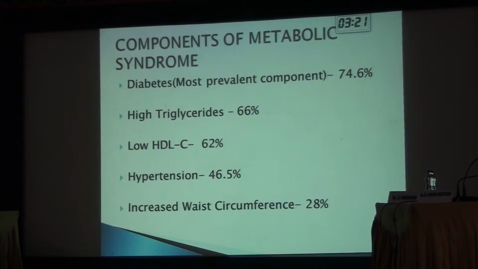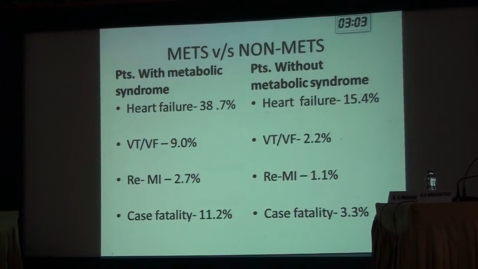Coming to analysis of the individual components of the metabolic syndrome, diabetes mellitus was found to be the most prevalent component of metabolic syndrome in our study, around 74%, followed by high triglycerides 66%, low HDLC 62%, hypertension, and increased waist circumference. Coming to the comparison between patients with metabolic syndrome and patients without metabolic syndrome, heart failure was found to be 38% in patients with metabolic syndrome and 15% in patients without metabolic syndrome. Similarly, VT or VF, re-MI and death were more in the patients with metabolic syndrome.